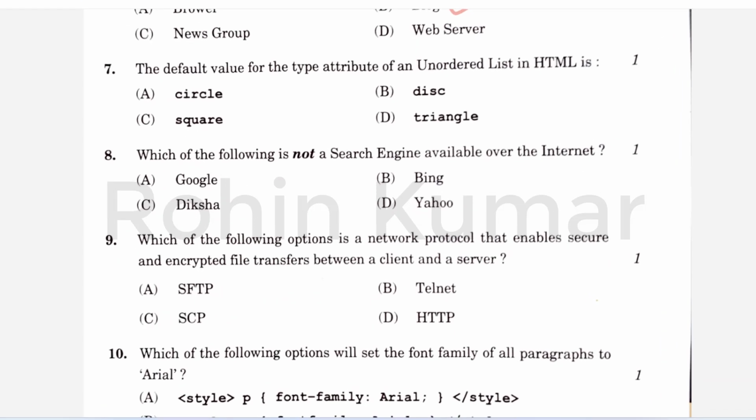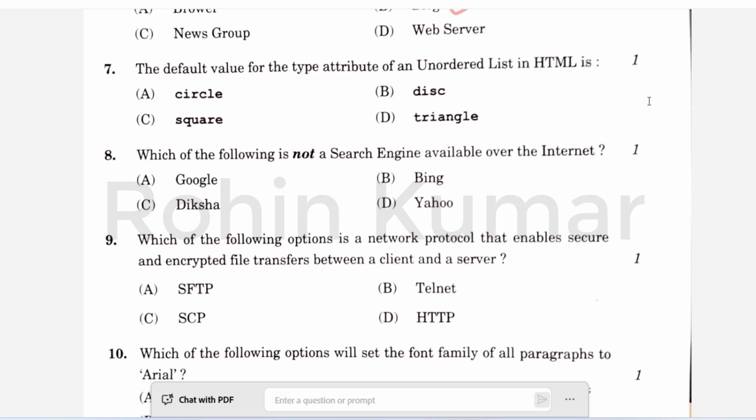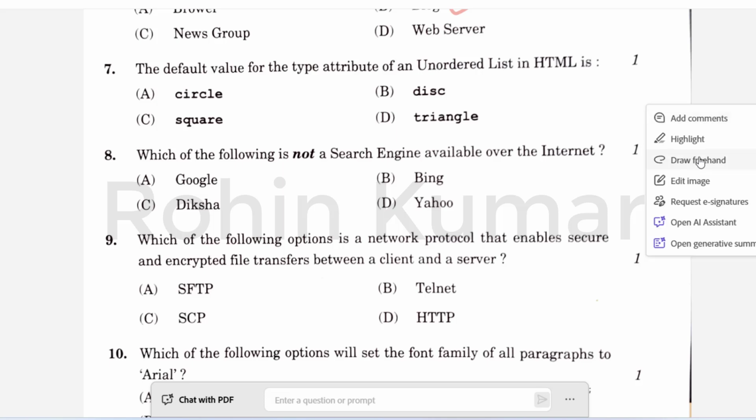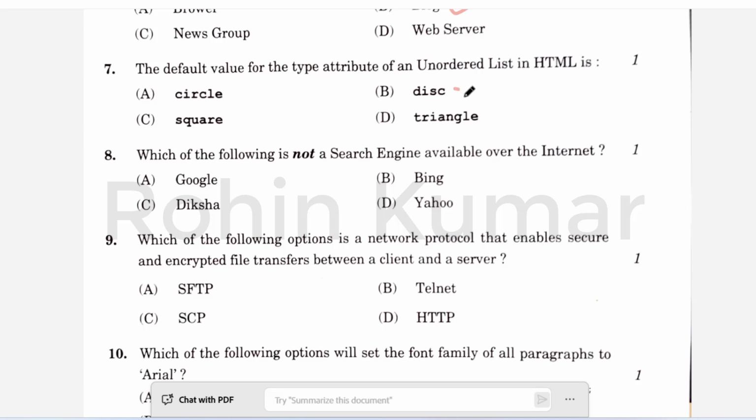So the next one is, the default value for the type attribute of an unordered list in HTML is dash. So आपको यहाँ बताना है कि कौन सा डिफ़ॉल्ट वैल्यू है जो आप अनऑर्डर्ड लिस्ट में टाइप एट्रीब्यूट्स के साथ यूज़ करते हो. So disk is the right answer. So by default if you don't write any value in the type attribute and don't use type attribute, automatically disks are created.